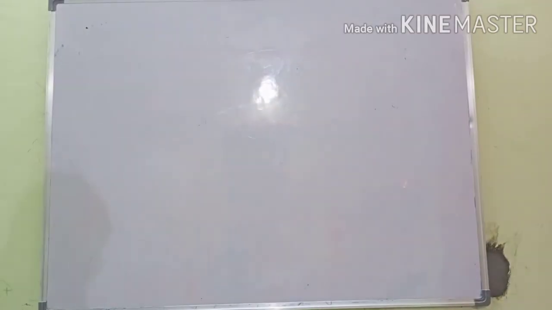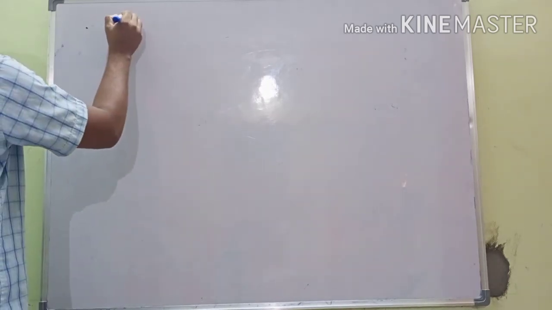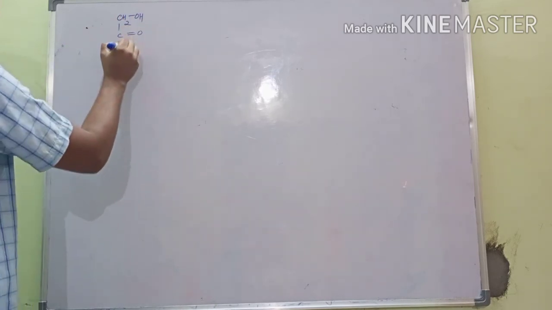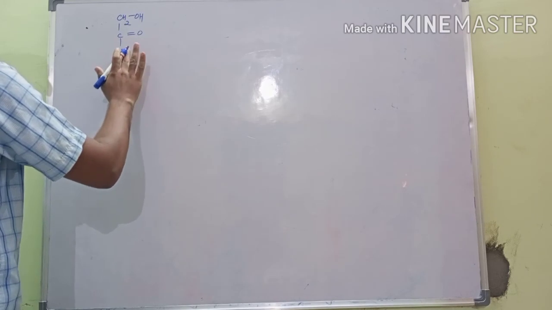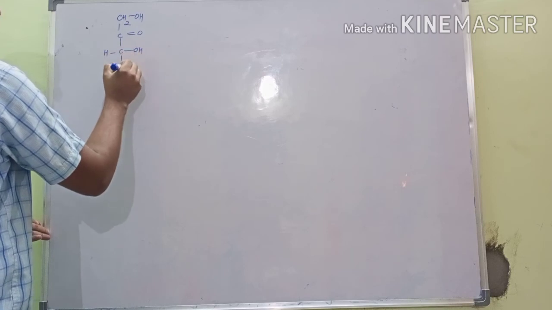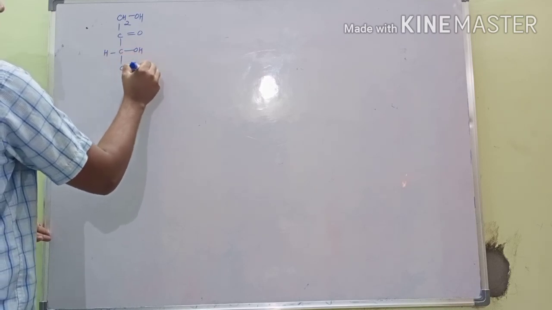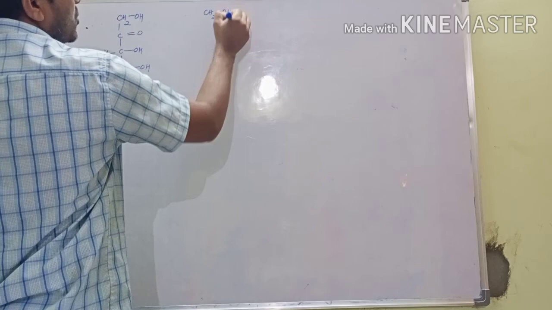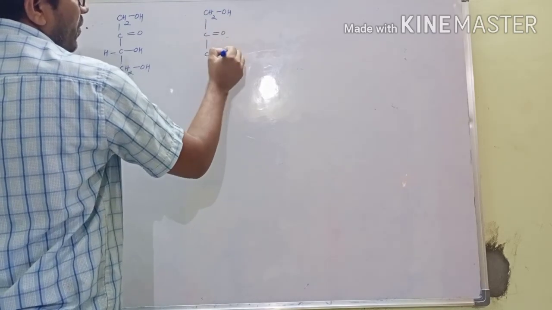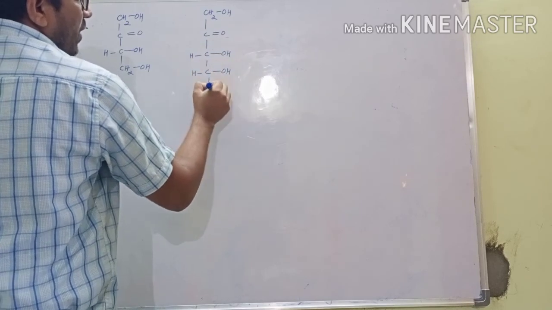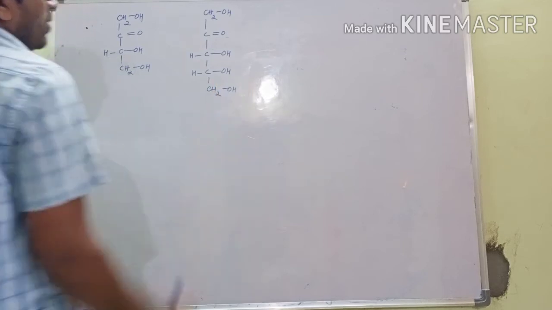Next, go for the keto functional group. CH2OH; keto means the C=O is present at a non-terminal carbon atom. Next, OH, H, then CH2OH, up to the fifth carbon.